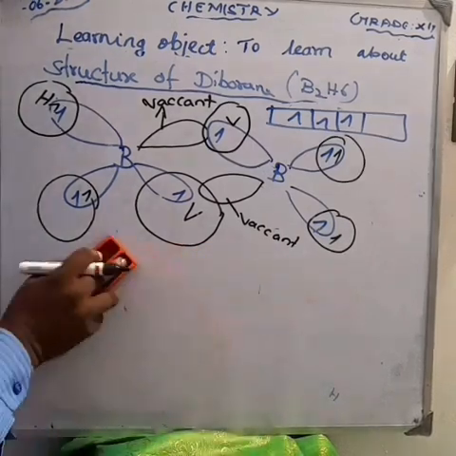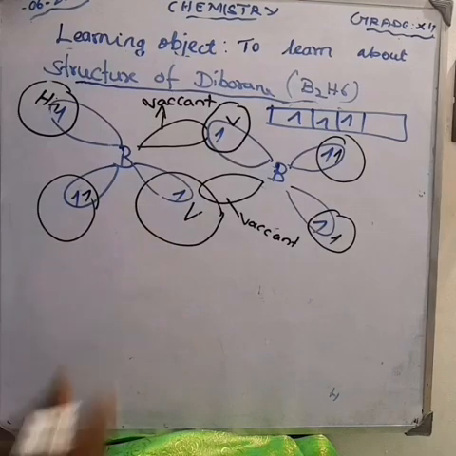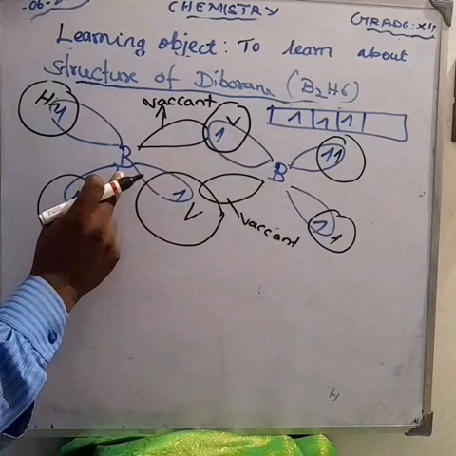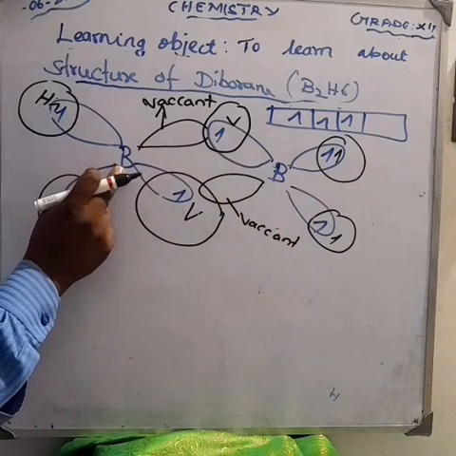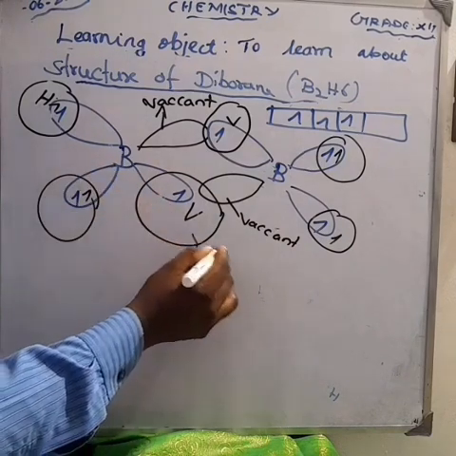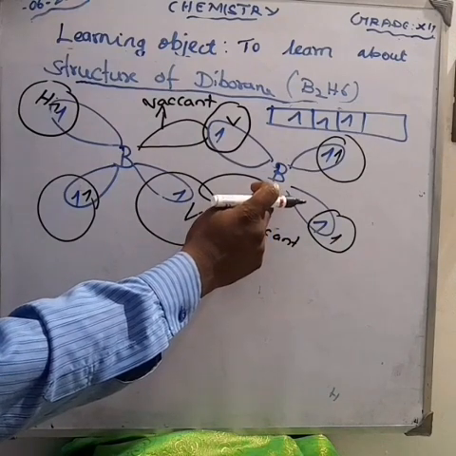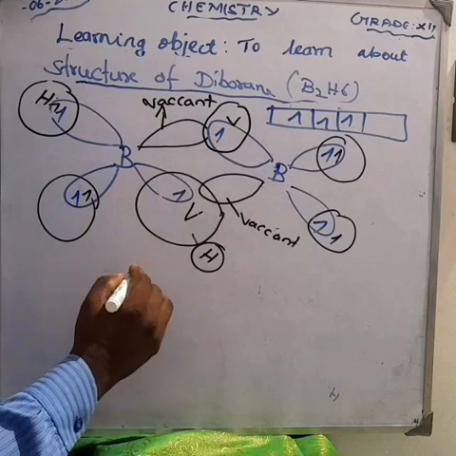So the remaining 4 electrons have to be used for the bridged bonds. That is in this area. Here we have 3 center. Why are we saying 3 center? Here is boron, here is hydrogen, here is boron. Can you understand?